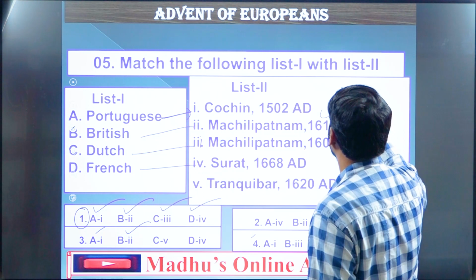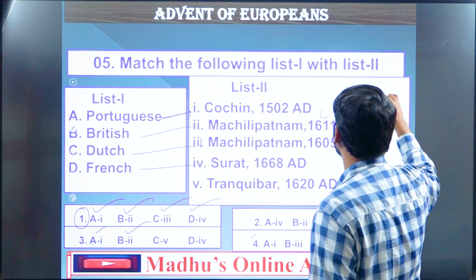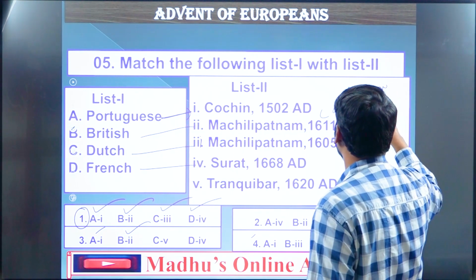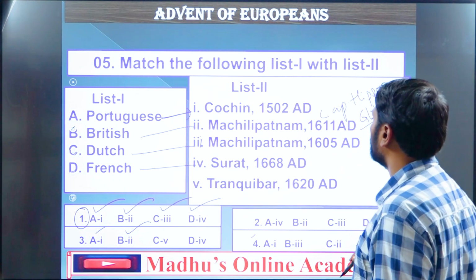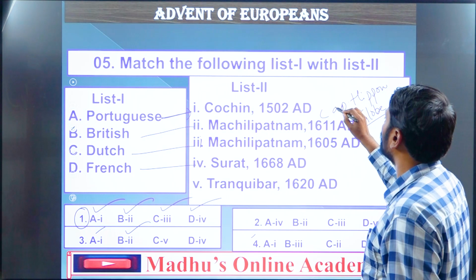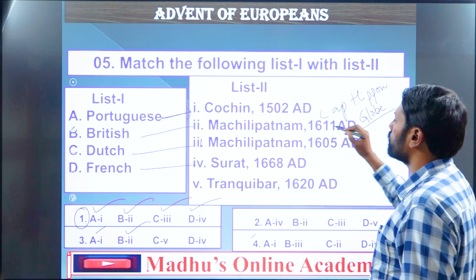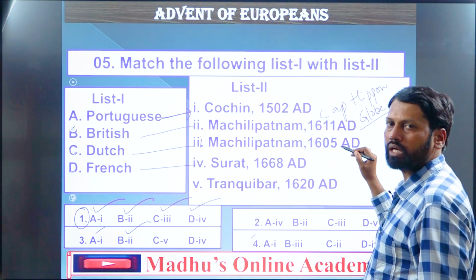Remember, Captain Hippan. What was the name of the ship? Globe. The name of the ship was Globe, in which a delegation came, led by Captain Hippan, with the permission of the then Golconda Sultan of Hyderabad.